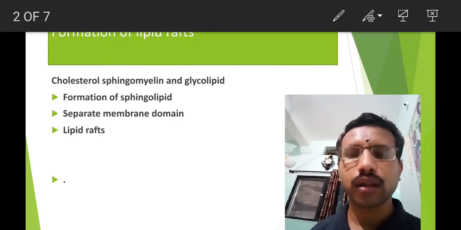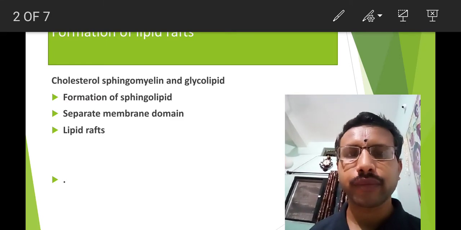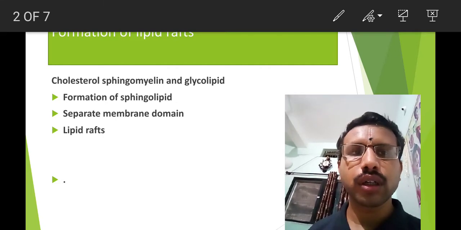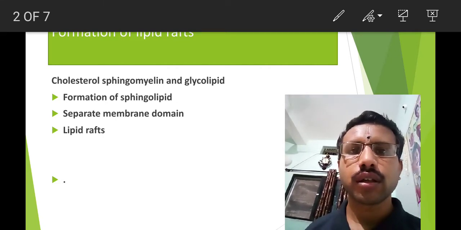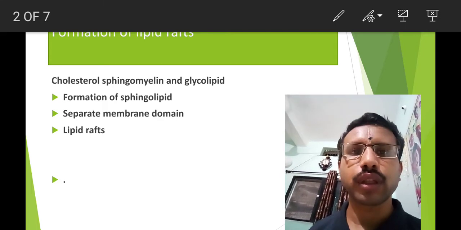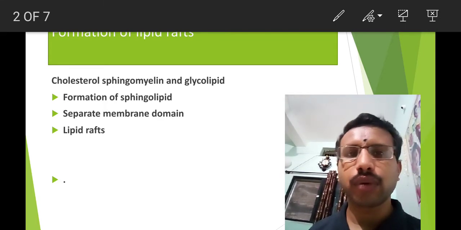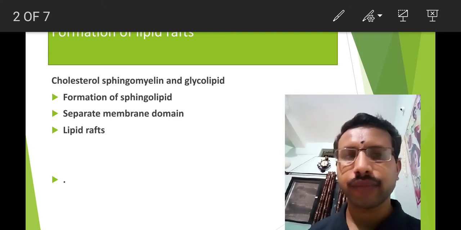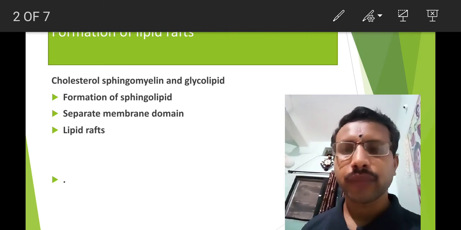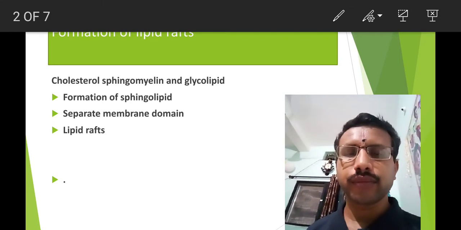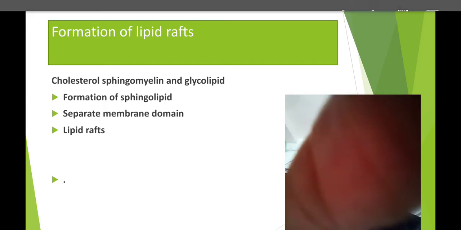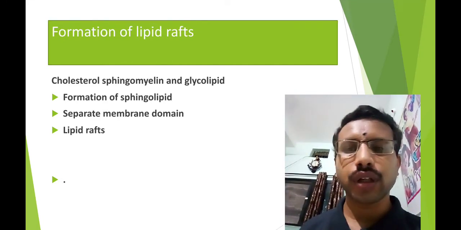Another important component we have seen is cholesterol. Therefore in the plasma membrane we find lipid, cholesterol and glycolipids. Now all these three components are responsible for the formation of lipid raft.